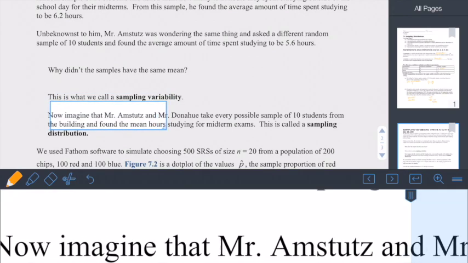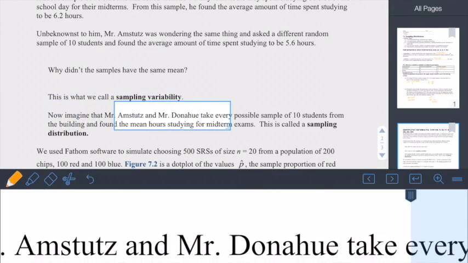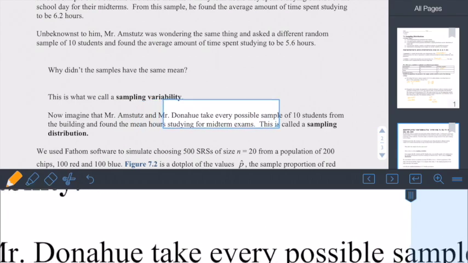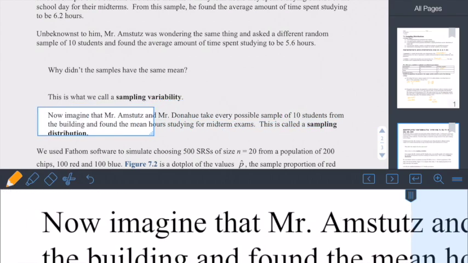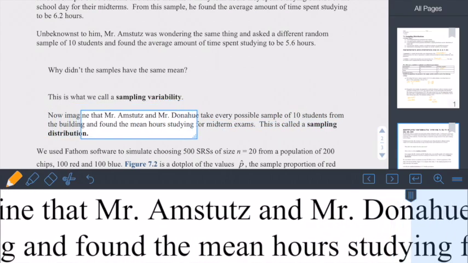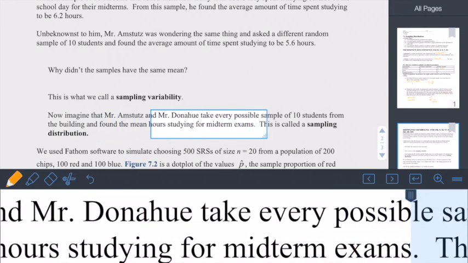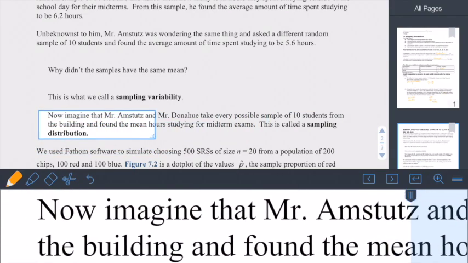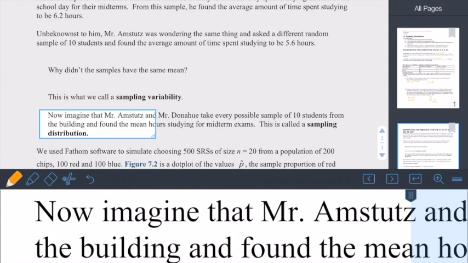So now imagine that Mr. Amstutz and Mr. Donahue take every possible sample of 10 students from the building and found the mean hours studying for the midterm exams. This is called a sampling distribution. So every possible sample of 10 students is the sampling distribution. This is a theoretical thing. We don't just take sampling distributions, we don't just make it. There are some theories that are built up that help us estimate it.